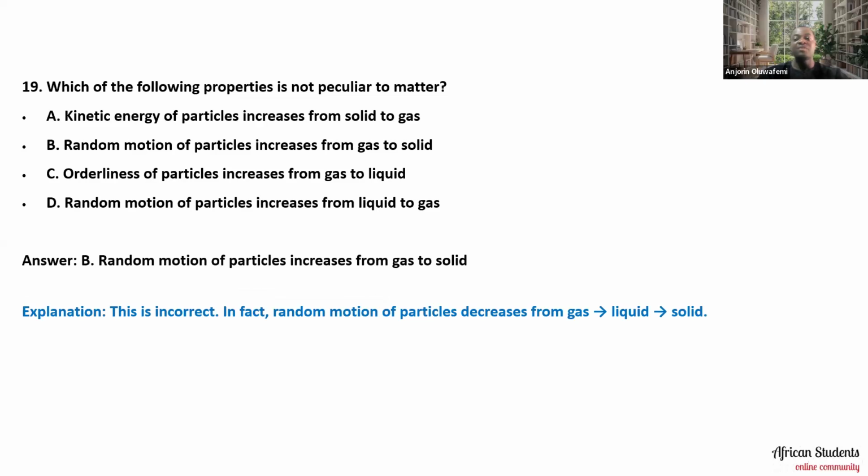In the solid phase, it's even very highly limited compared to the two other phases. So that's B, random motion of particles increases from gas to solid, which is incorrect.